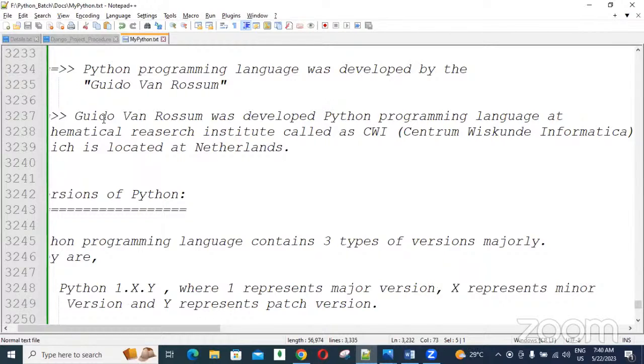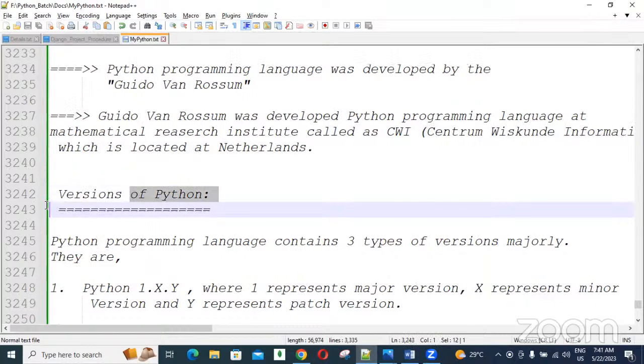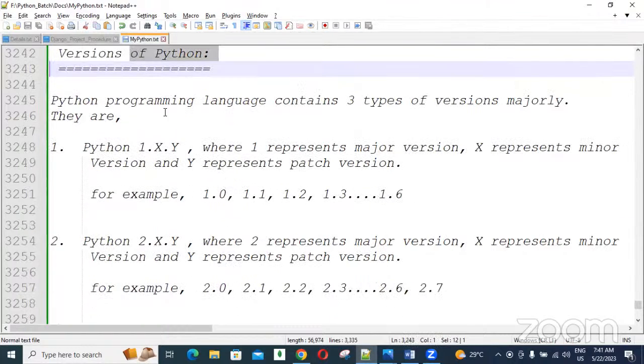He's a scientist, a mathematical scientist. He was working in the Netherlands at the CWI Institute. There he introduced the Python language. Clear now?